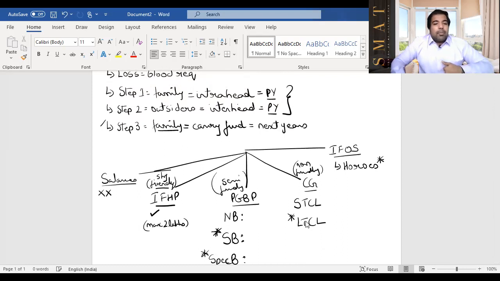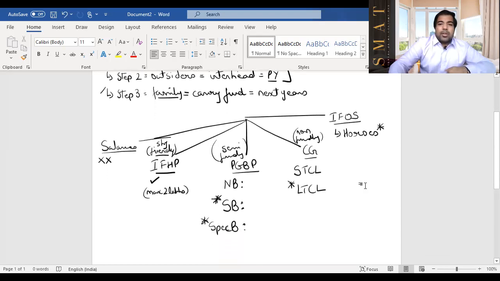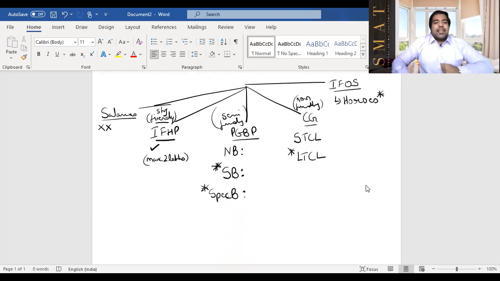And then you have to again come back to family. That means you will not go to outsiders, then you will be limited to your own family only. So family, then you go to outsiders, then you come back, and in the next years you only and only stay within the family. Let's go and see how step 3 is done and how many years you can carry it forward. Guys, salaries will not even require step 3 because they will never require blood, they will never have a loss.